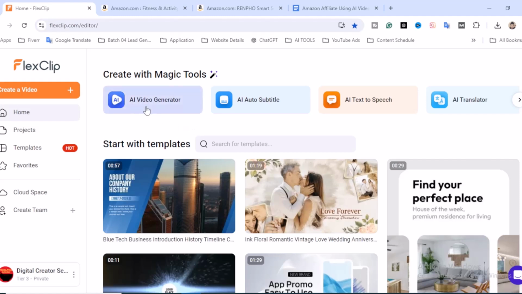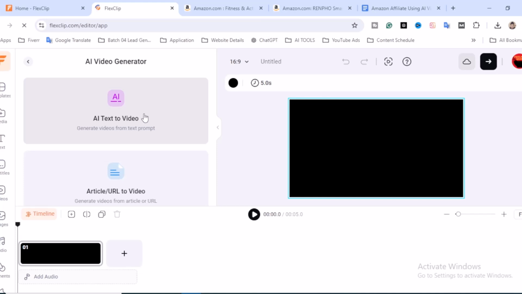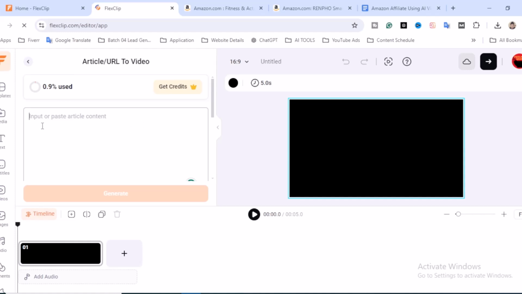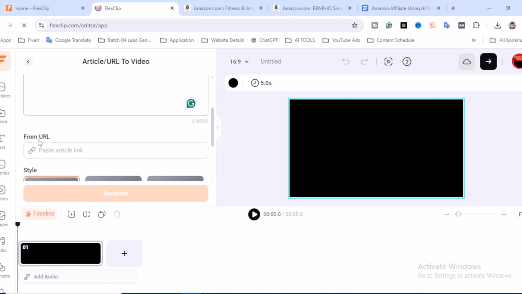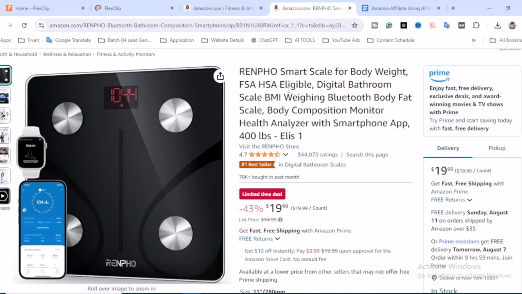So let's click on AI video generator. You'll find the options AI text to video, and very close you'll find article or URL to video. Let's click on article or URL to video. There is an option where you can paste your article content or write it here, and if you scroll down, you will find from URL. That's the main option. So we need a URL. Which URL? That means our product URL.